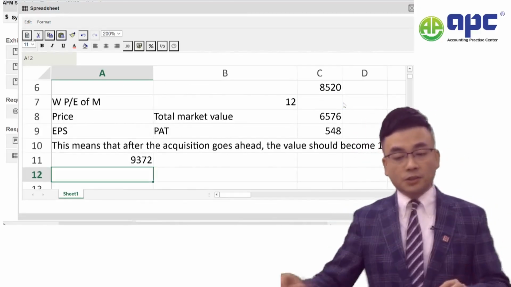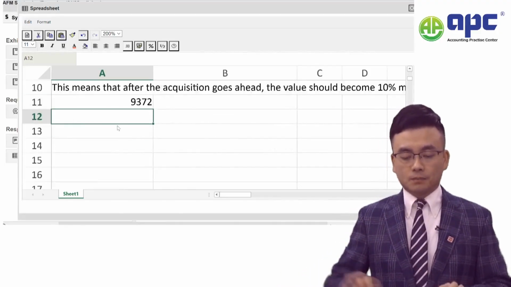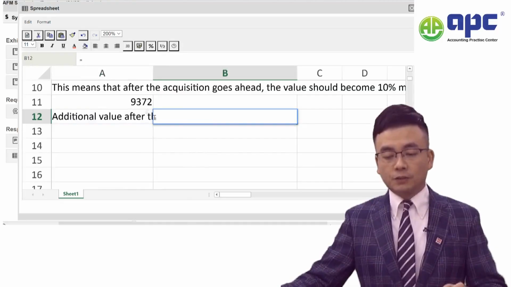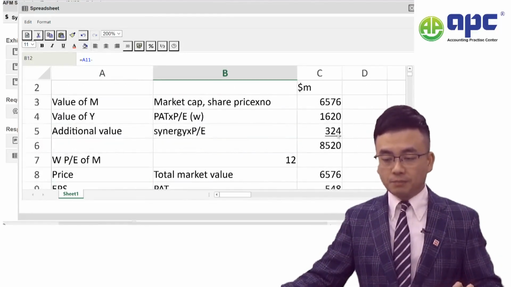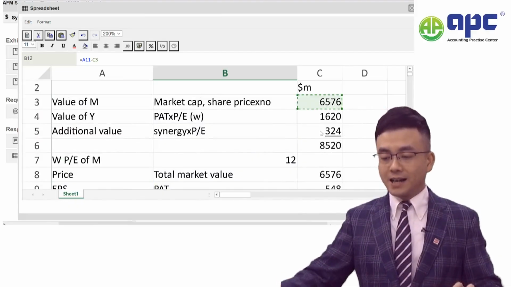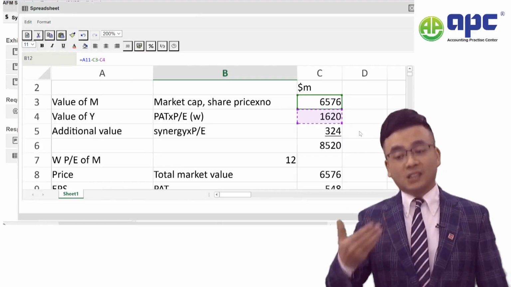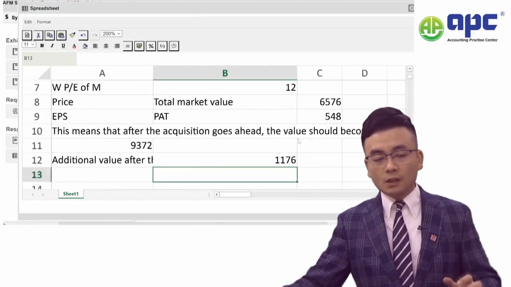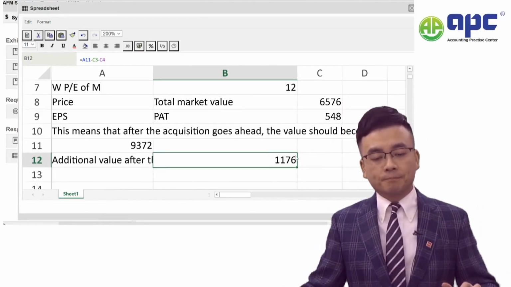9372. So that's why when I answer this question to the examining team, the additional value after the acquisition will take the total value of 9372 and subtract the original value of both companies of 6576 and 1620. I will leave all the bits and pieces, including the synergy and the increase in PE there. So an increase in value will be $1176 million, and that's all we can do.